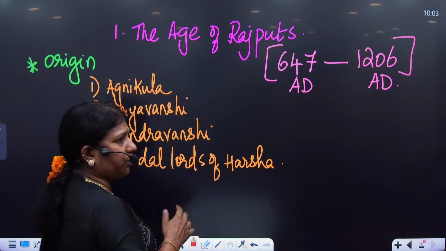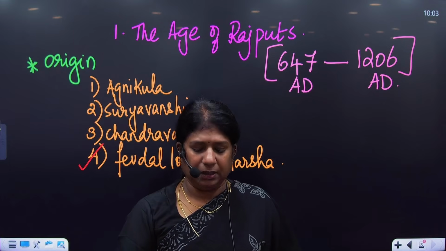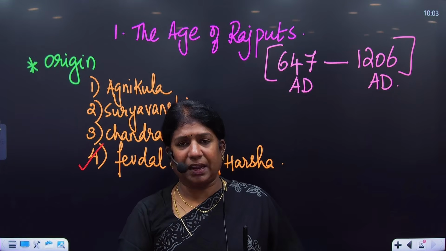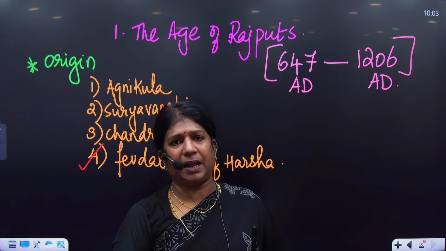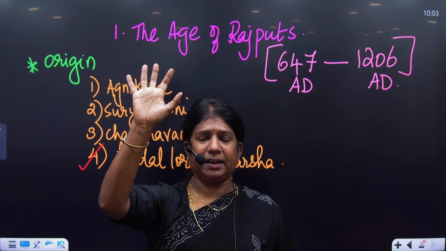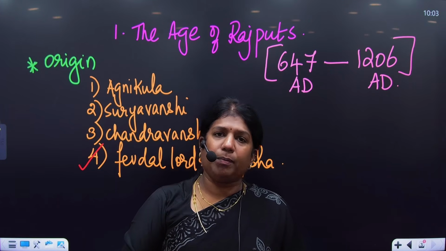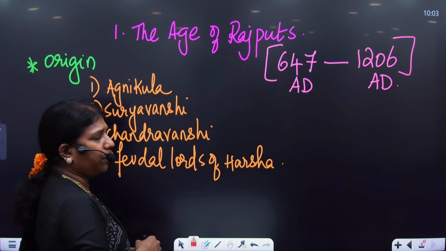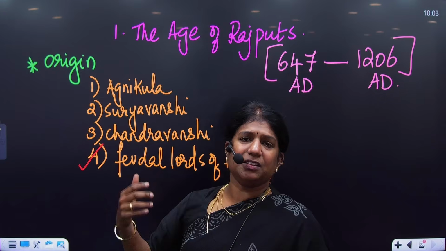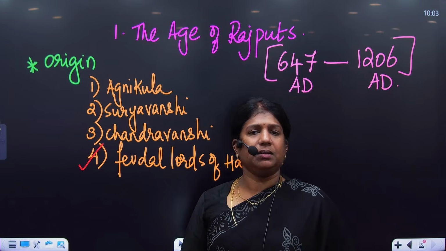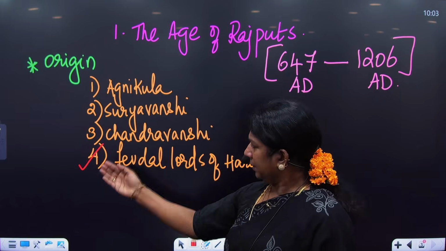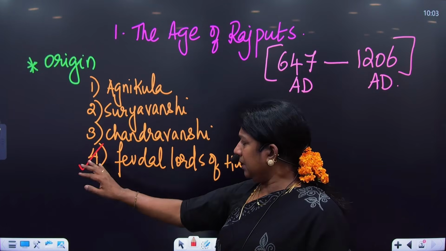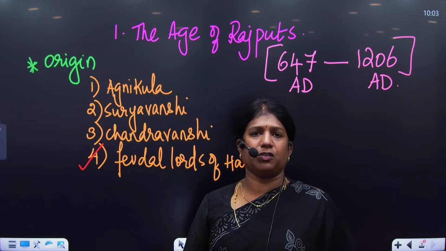But when you look into the history of Rajasthan, they speak about the origin of the Rajputs in a very different way, saying the Agnikula theory was very powerful, where 4 clans emerged from the Agnikund. Lord Indra created an Agnikund on the crater of Mount Abu, and 4 ruling classes emerged. Then we have the followers of Lord Surya, the descendants of Lord Surya, so we claim them to come from the Surya Vanshi theory. The same goes with the Chandra Vanshi theory. These are the origin stories of Rajputs, but the historically accepted view was the feudal lords of Harsha.